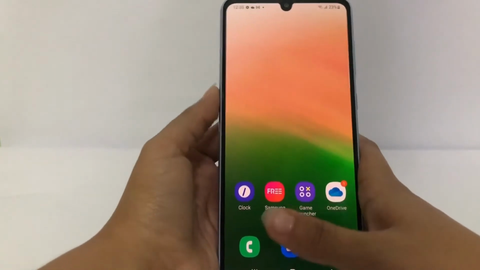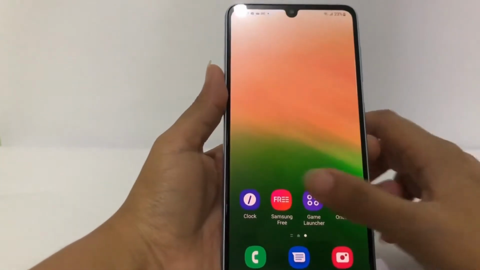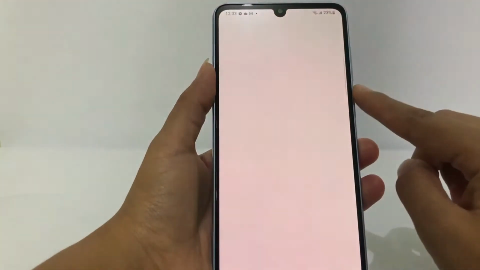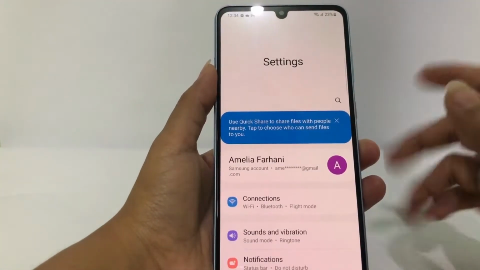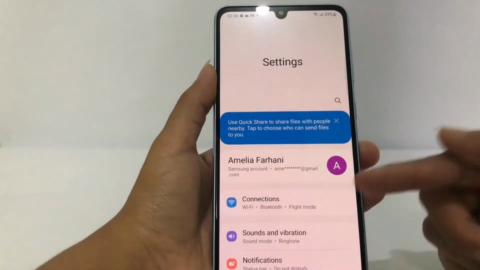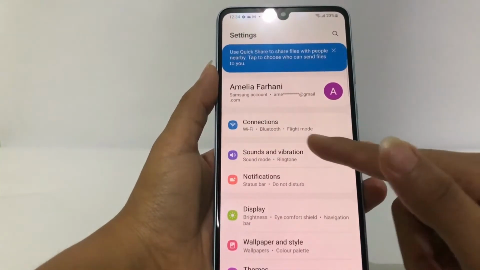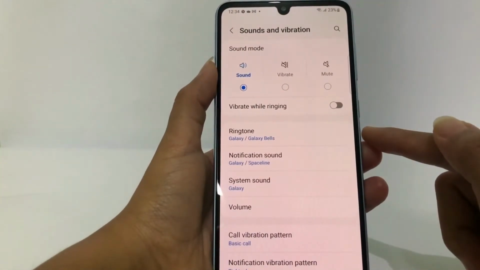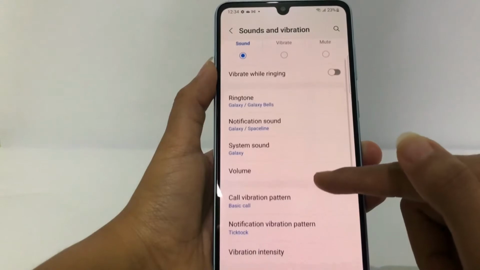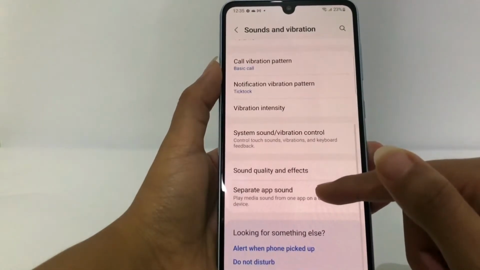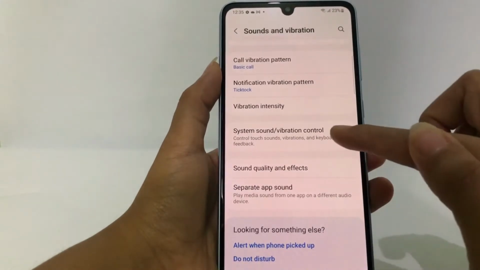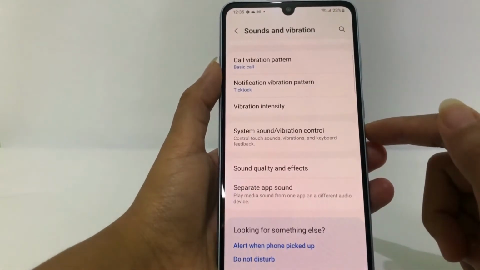Firstly, you have to go to the settings on your phone. I'm gonna open my settings here. And after that, in the settings page, you can see the sounds and vibration option here. So go ahead now. In the sounds and vibrations page, you can scroll it down a bit more until you find system sound or vibration control here, the option, and go ahead if you see it.